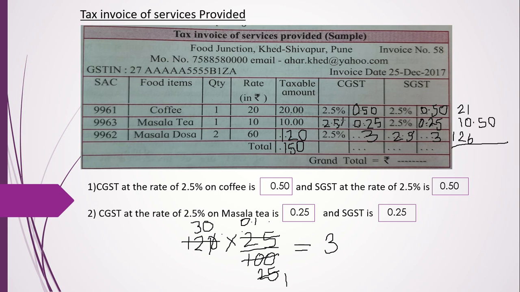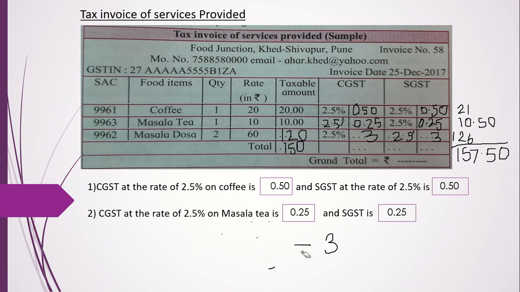So how much is the total now? 6 plus 1 is 7, 2, 4, 5, 4, 5, 157.50. Okay, so 7.50 rupees is the total tax he had to pay. 150 was the actual bill, and this 7.50 was the tax.